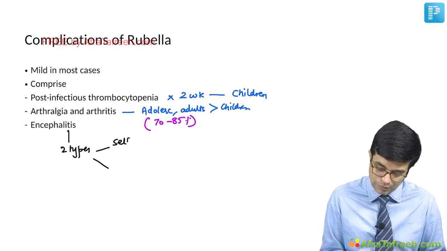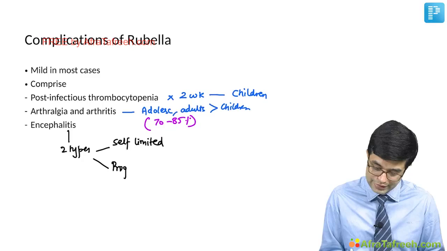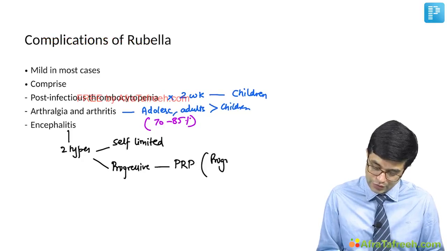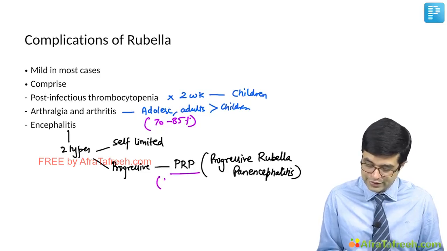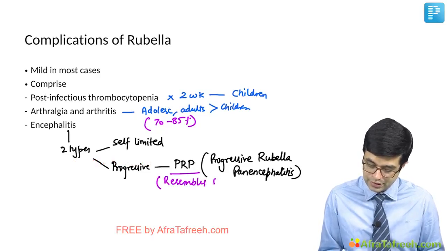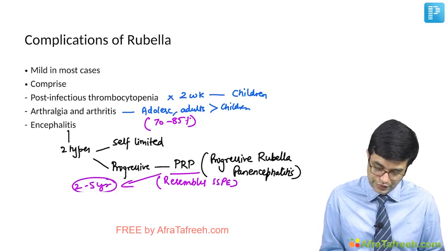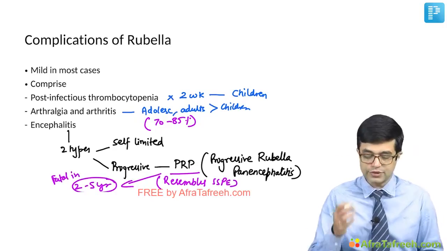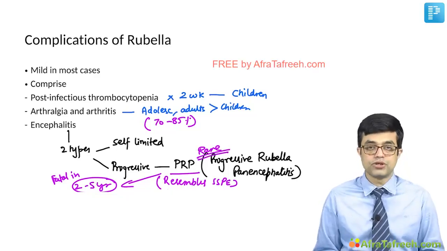One is a self-limited rubella encephalitis, which is mild in nature, and second is a progressive illness, what we call as PRP. It is called as progressive rubella panencephalitis. Progressive rubella panencephalitis is a severe illness which resembles SSPE and has a fatal outcome in 2 to 5 years. So within 2 to 5 years, the child expires. Fortunately, it is a very rare complication. So these are the complications of rubella.